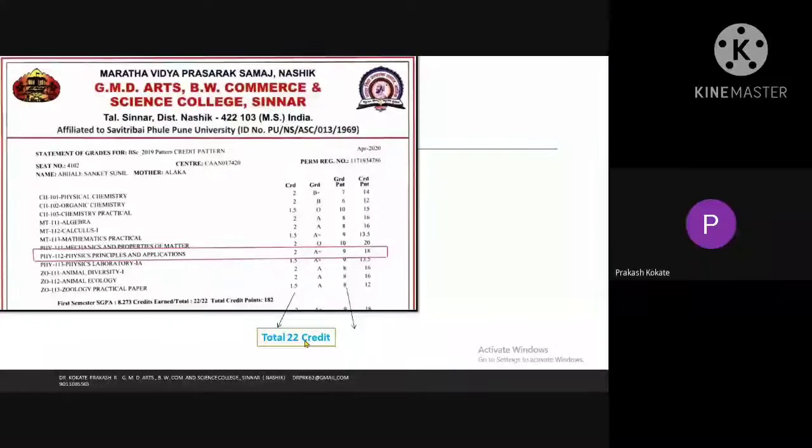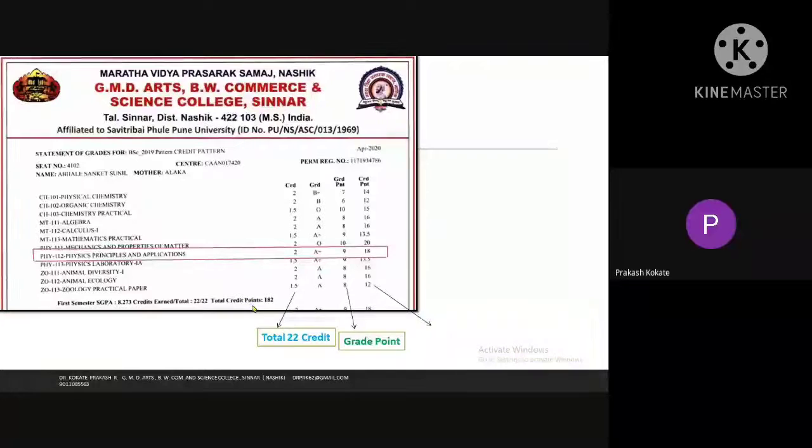Then if we go next, these are the grade points. Now see, these are called grade points. And these are called credit points, which are earned by the student. They are 182. Where are these 182?